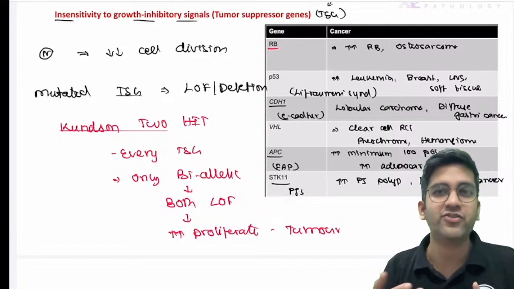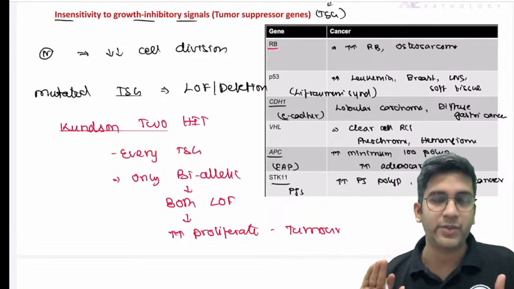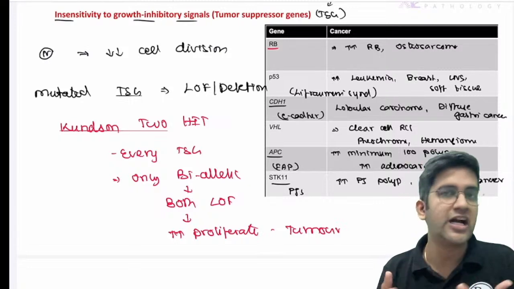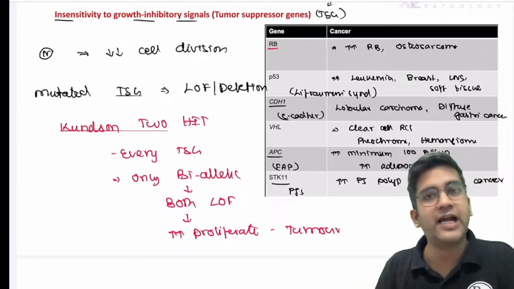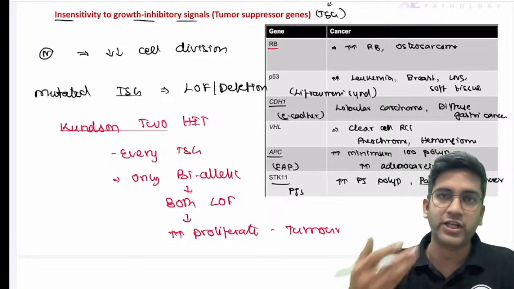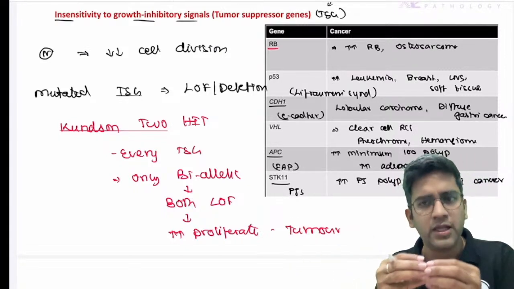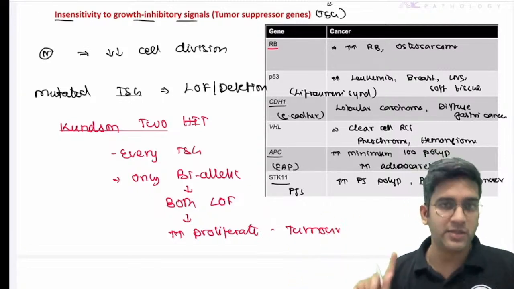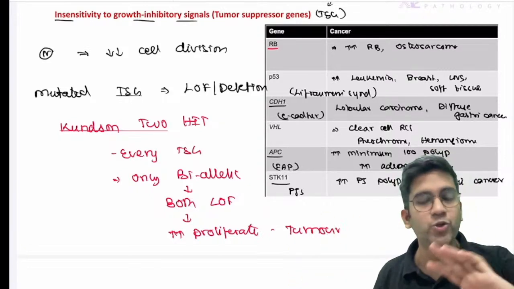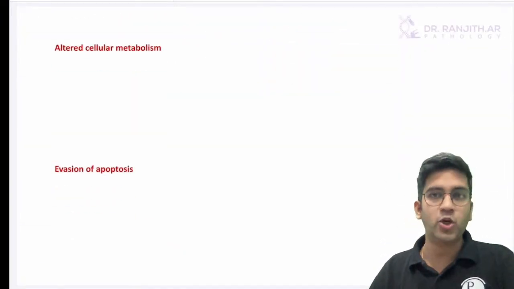Retinoblastoma, it's the governor of cell proliferation, blocks the G1 escape. When it's mutated, more activation. P53, it's a guardian angel of the genome. Make sure it corrects all the errors. If it is not there, I won't be able to correct errors. More mutations accumulate and it goes badly. E-cadherin, the normal job is cell adhesion. When it's lost, there's loss of cell adhesion, causes lobular carcinoma and diffuse gastric carcinoma. It's easily you'll be able to write. Li-Fraumeni syndrome is a syndrome where there's a congenital loss of P53.